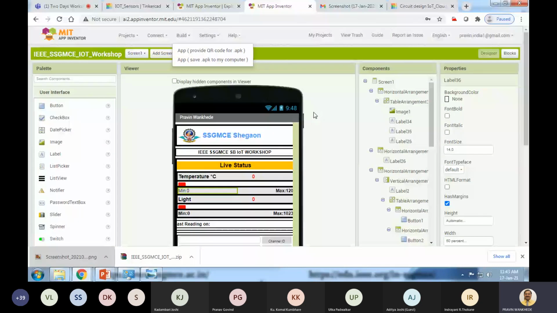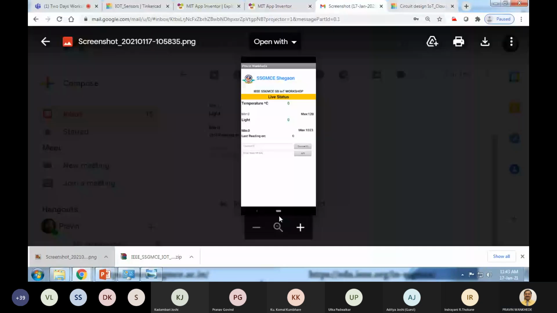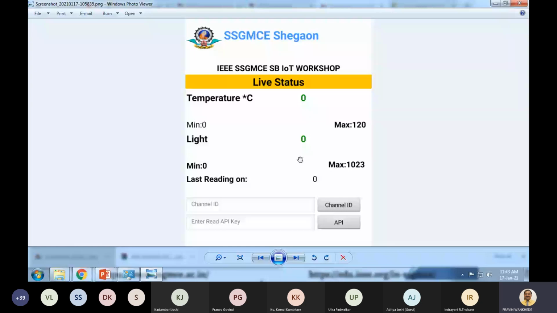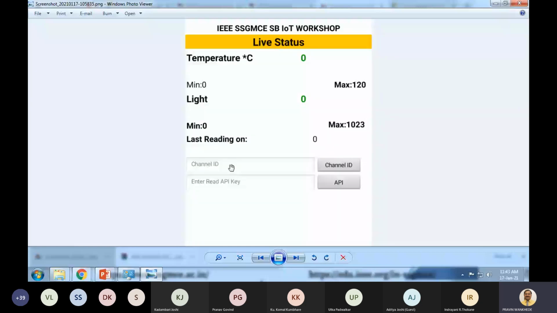Now once we are done with this, I'll show you how your app will look. Your app will look like this, and there are two blank text fields available: the channel ID and the read API key. So you will not get any data there. Temperature will be 0, light will be 0, everything will be 0 there.